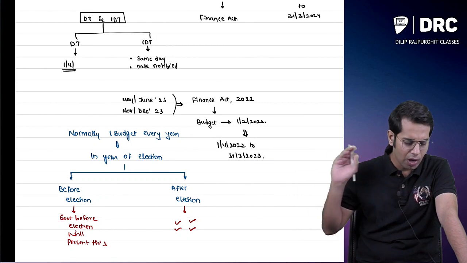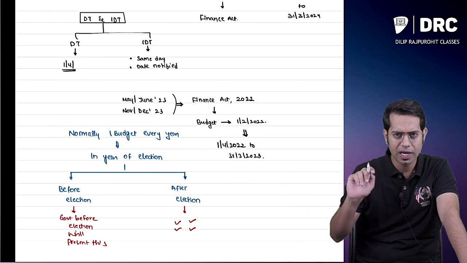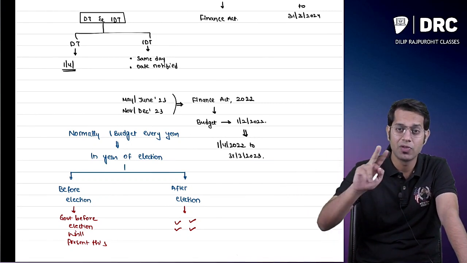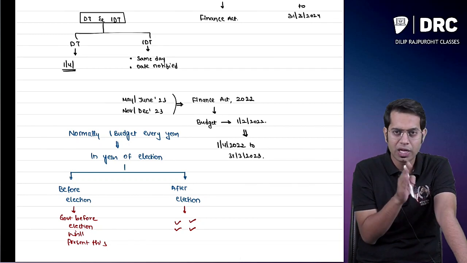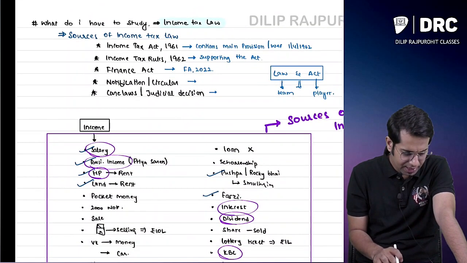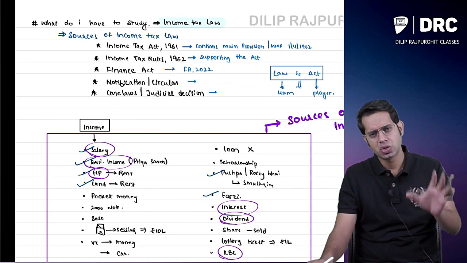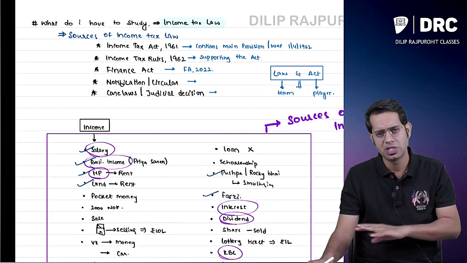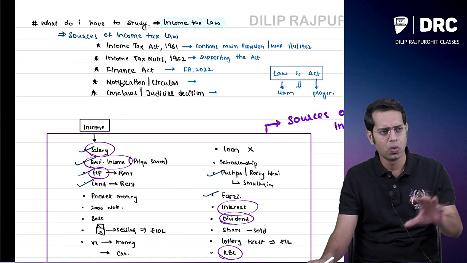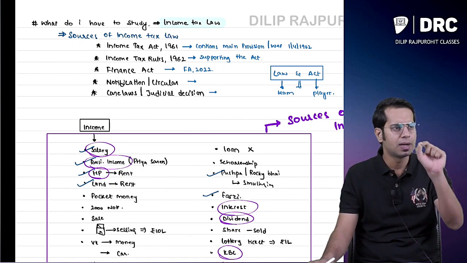Okay, anyways, normally only one budget will be conducted every year. However, in the year of election there will be two budgets: budget before election, budget after election. Then we had, okay, what do we study, sir? In this income tax subject, should we study only the income tax act? No, you will have to study something called income tax law.